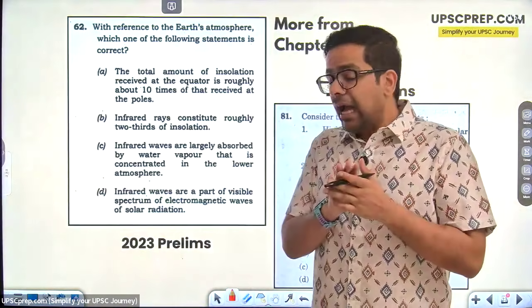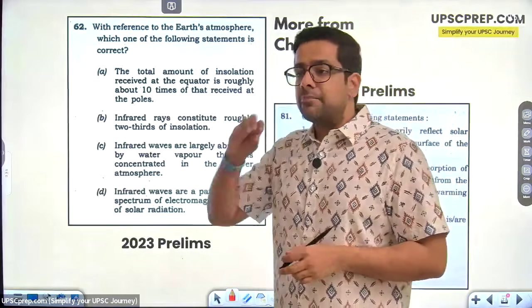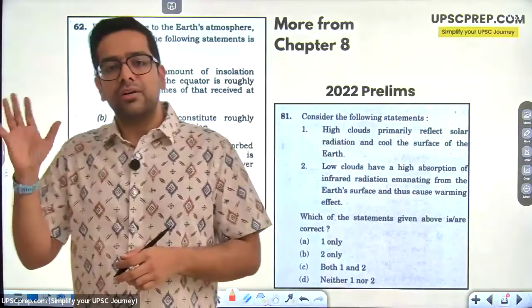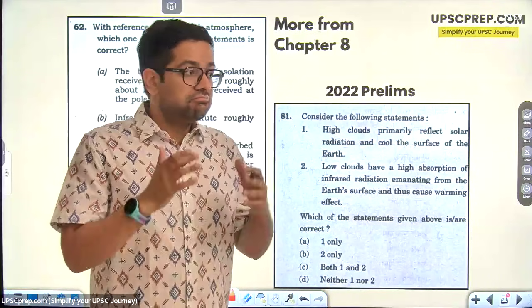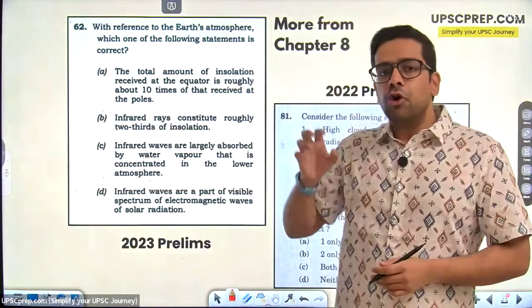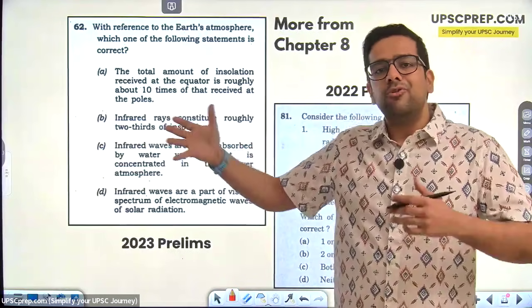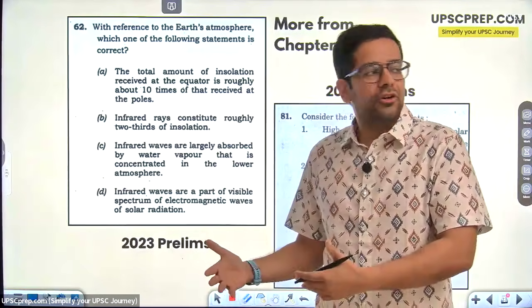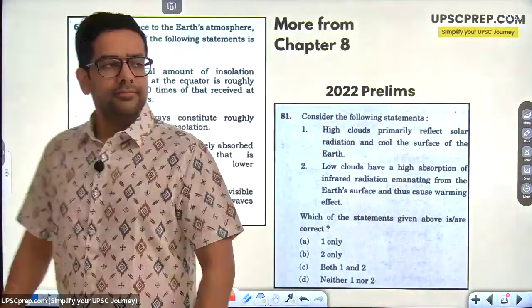So therefore, I don't want you to be worried about, okay, PMF IAS is there, Majid Hussain is there. All of those are good books, but you don't need to go into that amount of detail. And that's what I want to make clear. Absolutely. Dekho, if you want to do a PhD in geography, sure, go ahead and do it. But I want to make the best use of my time, do I not? How many of you want to make the best use of your time over here?